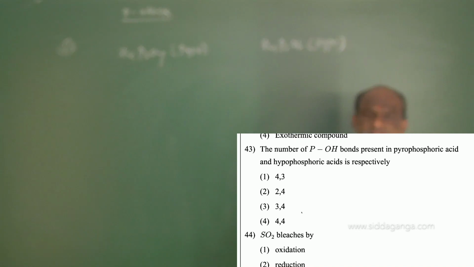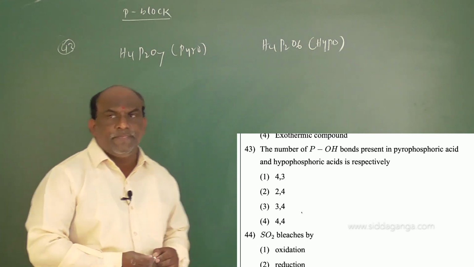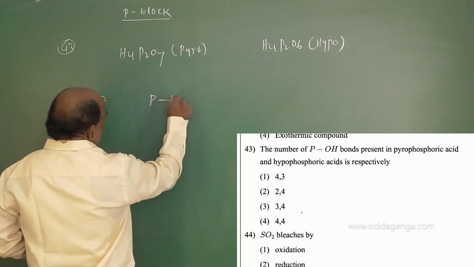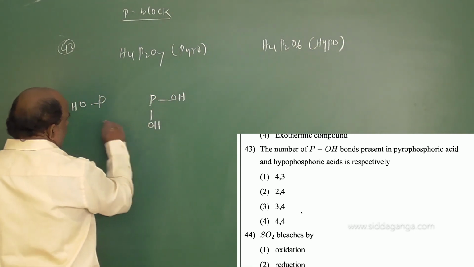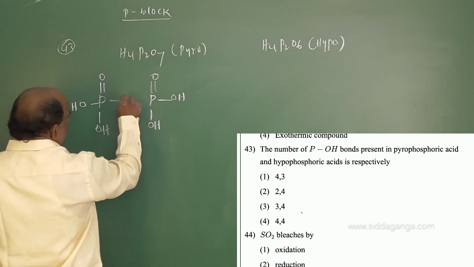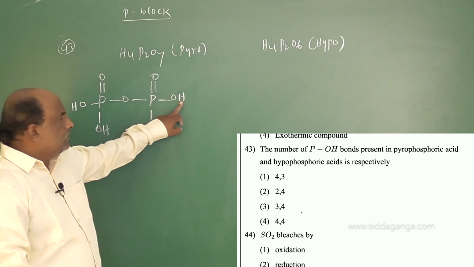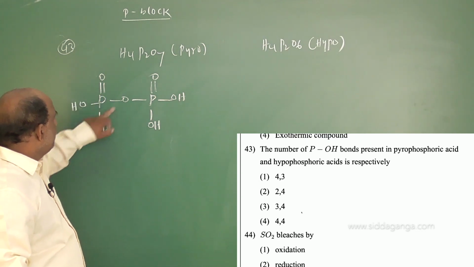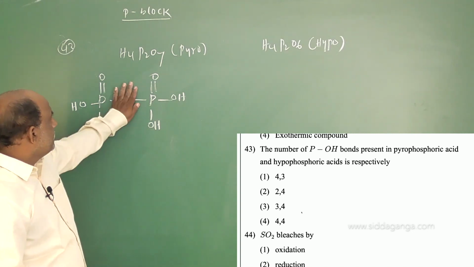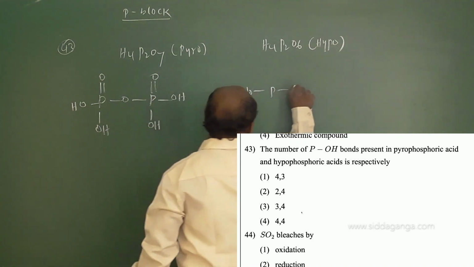Both these oxy acids are tetrabasic. Tetrabasic means 4 OH functional groups are present, so you should write it like this: OH, OH. Each phosphorus is surrounded by OH functional groups. So this is the structure of pyrophosphoric acid: 4 hydrogens, 2 phosphorus, 7 oxygens. Removal of this oxygen, the remaining part is hypophosphoric acid.